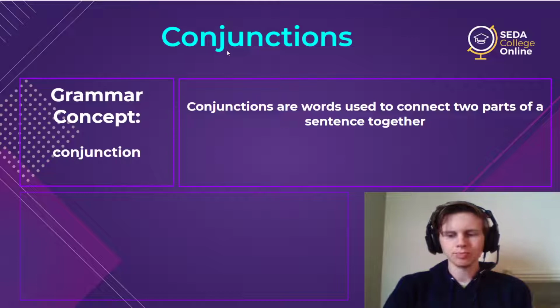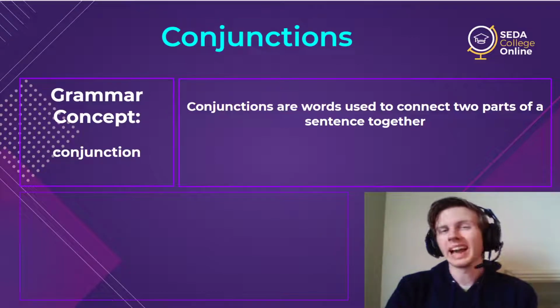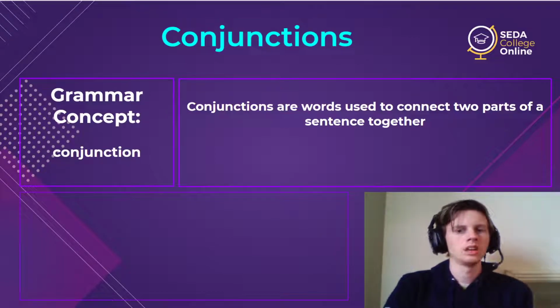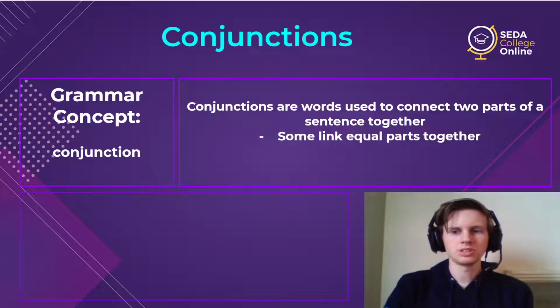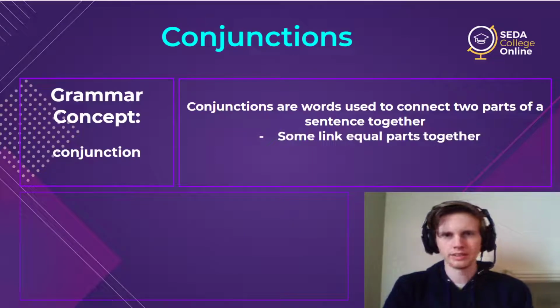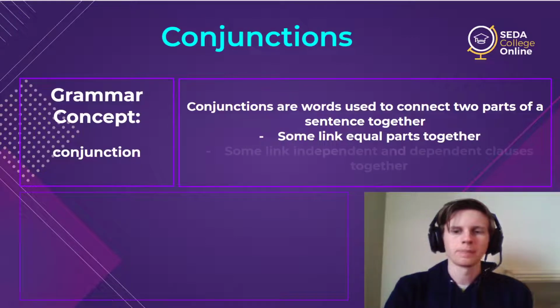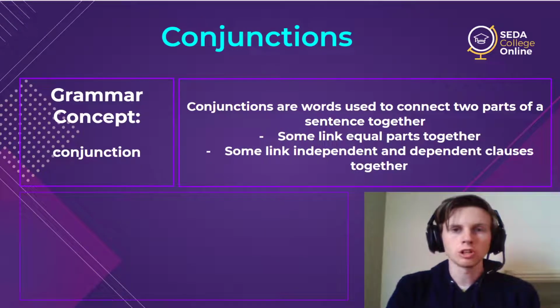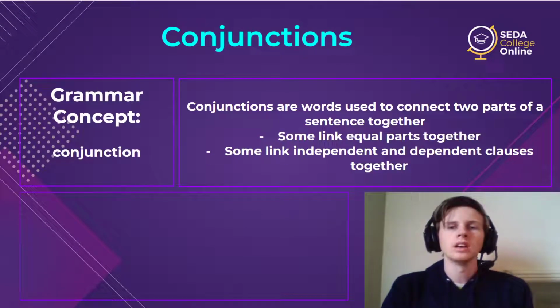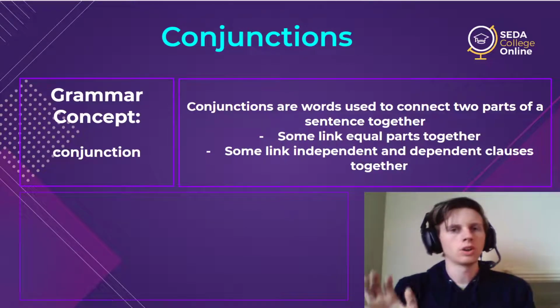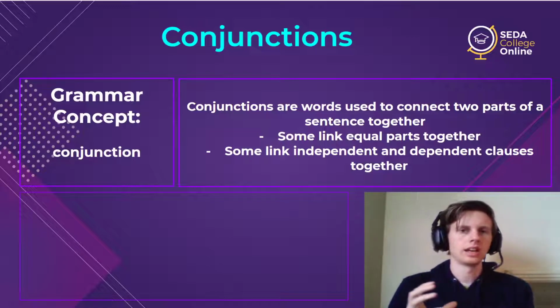There are a couple different categories of conjunctions. Some conjunctions can link equal parts together. Not all sentences are equal and not all parts of a sentence are equal, so there's a specific category for ones that can link equal parts together. And then there are some that deal with clauses, unequal parts, so independent and dependent clauses. These two conjunctions are where the whole sentence idea comes in.